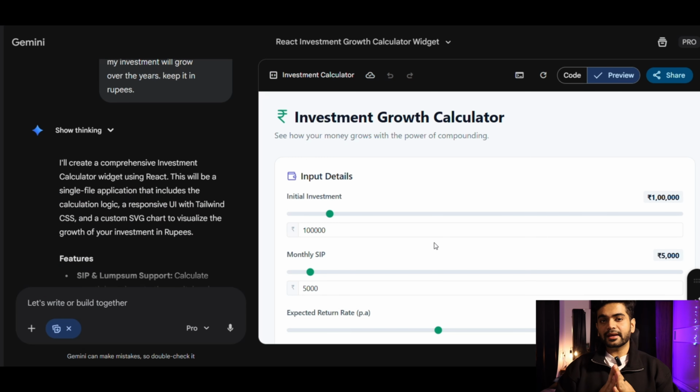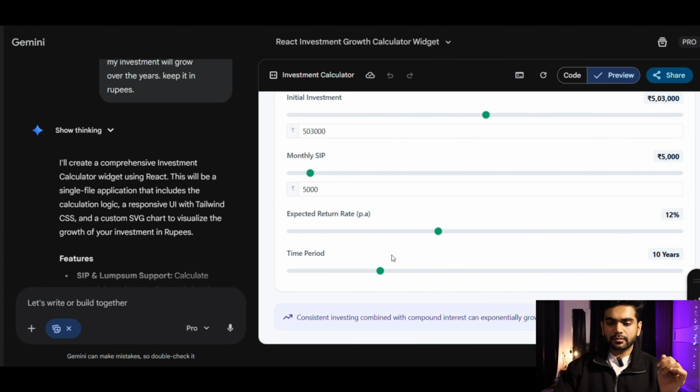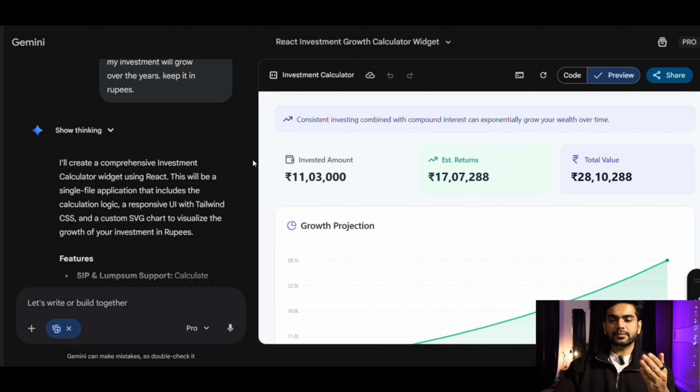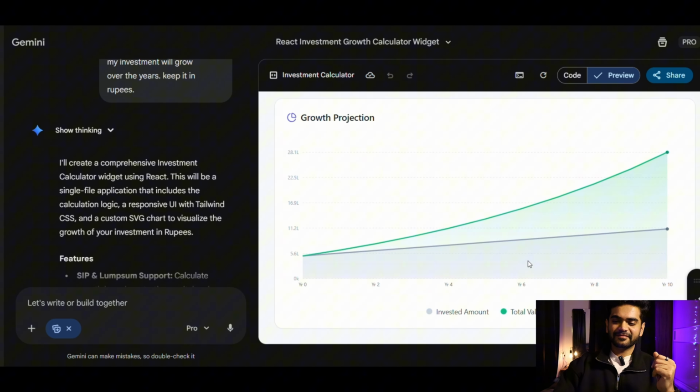Okay, so now it's ready, and as you can see, investment growth calculator. So let's put an investment of 5 lakhs and monthly SIP of 5,000, expected rate of return. Let's keep it at 12, period of 10 years. There you go. It gives you the estimated returns, total value, and a chart as well. Pretty good. This one would usually take hours to build, and AI did it in minutes.